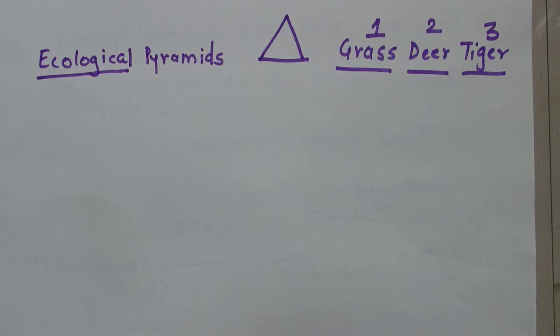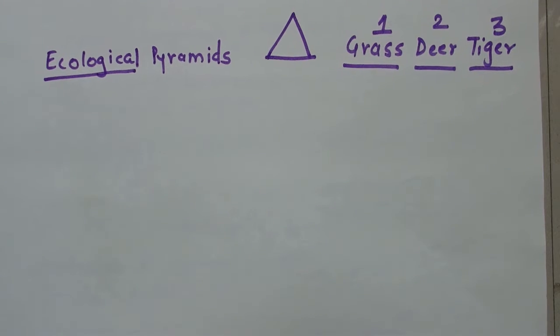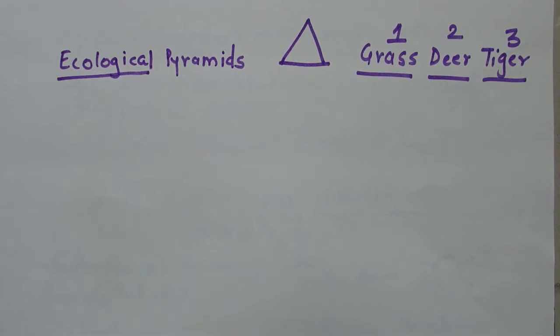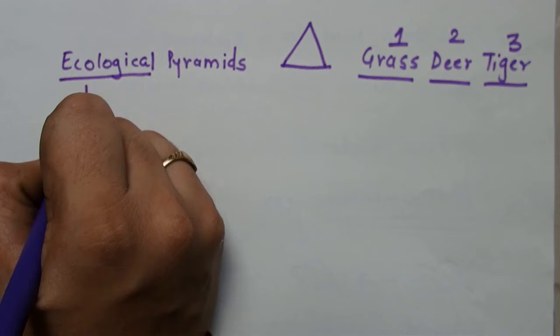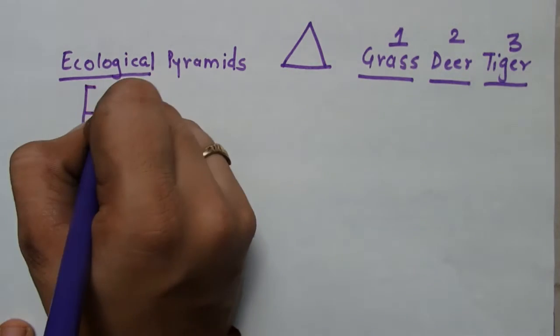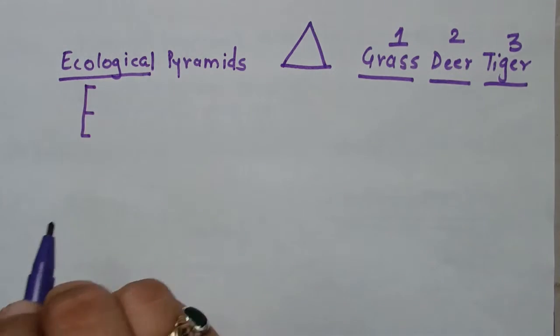These ecological pyramids are graphical representations. It might be dependent on number of animals in the food chain, weight of animals in a food chain, or energy transfer in a food chain. So these ecological pyramids have different types.